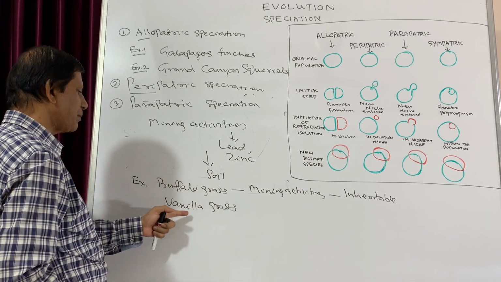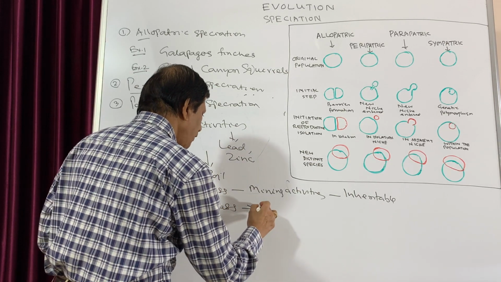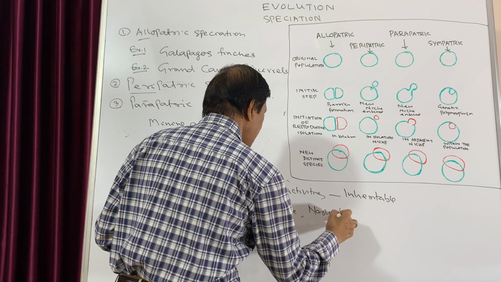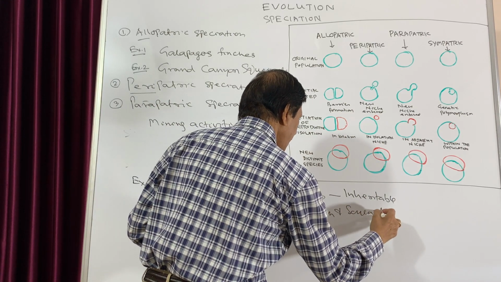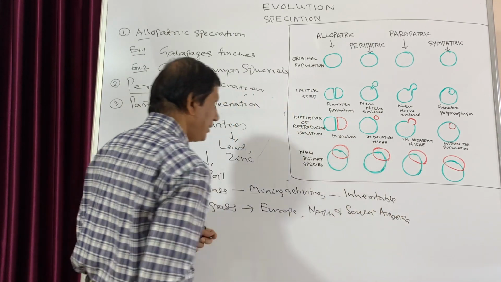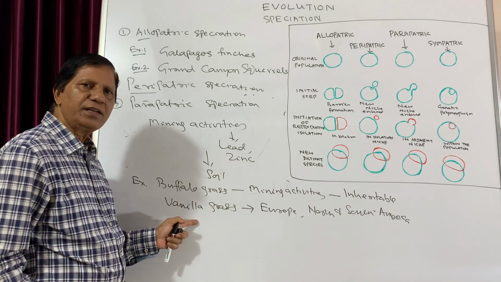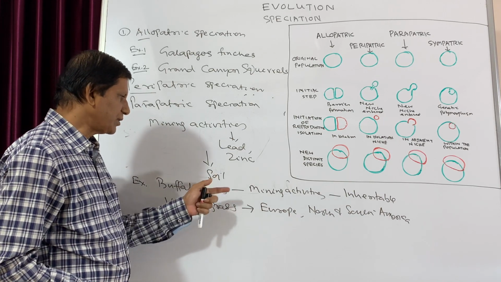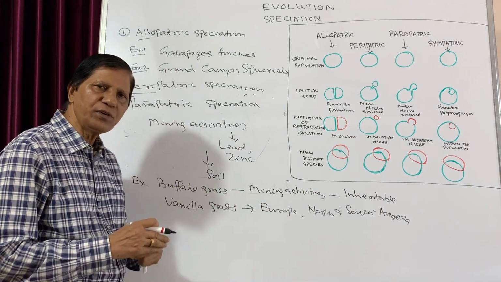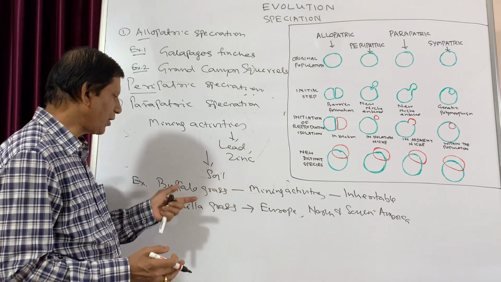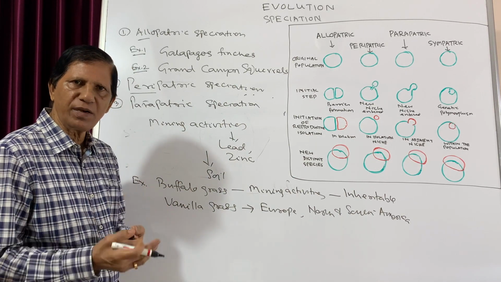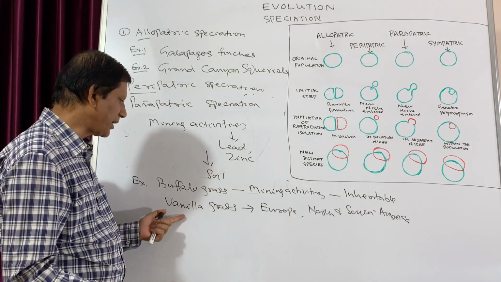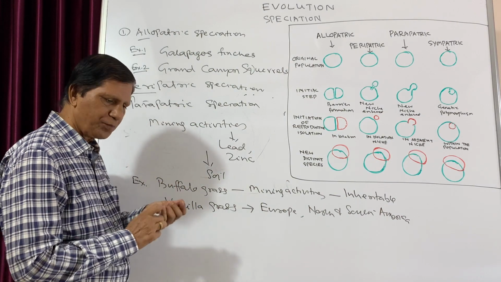This vanilla grass is native to Europe, but now it is present in North and South America. And this cannot tolerate the mining activities, whereas the buffalo grass can. So now they have become two different species, but initially they were almost similar relatives. Due to mining activities, the buffalo grass has become completely different from the vanilla grass. This is one example.